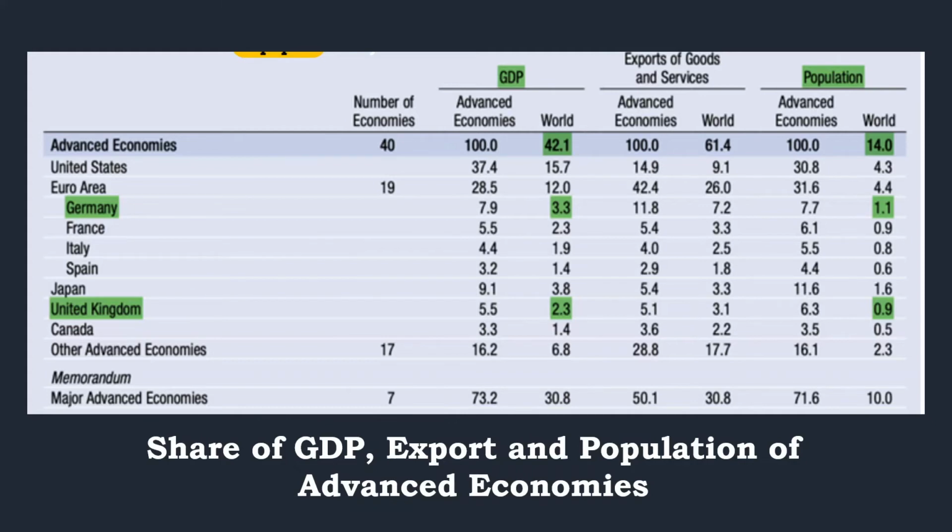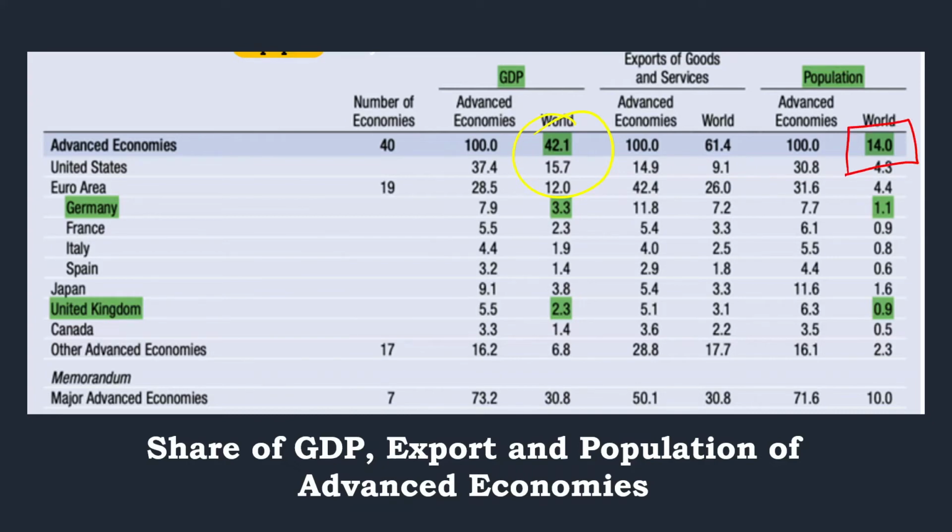Across the world, if you take all the advanced economies together, the GDP share is around 42.1%. So all these are data which you can use for your mains exam. Please note them down. But at the same time, the population share of these countries is just 14%.